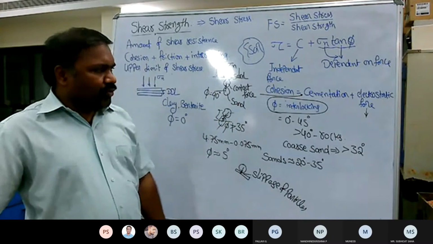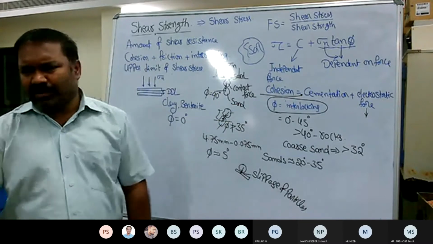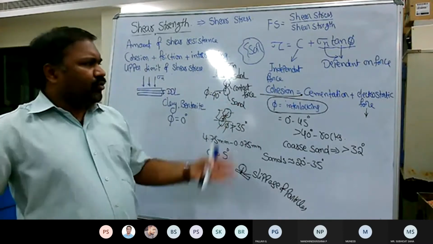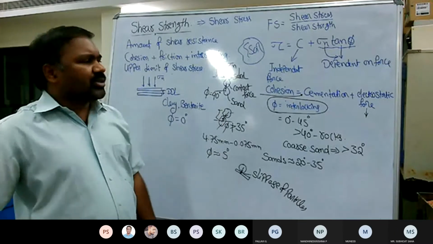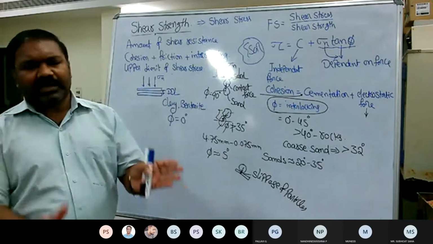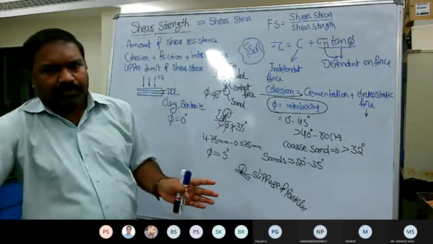Normally we talk about the true cohesion value, but it is rarely possible, unless you take some uniform soil with a particular size, particular fraction, or of the same type. So under certain conditions it is possible.